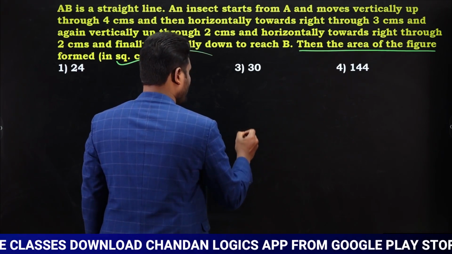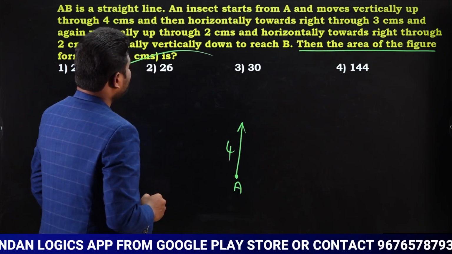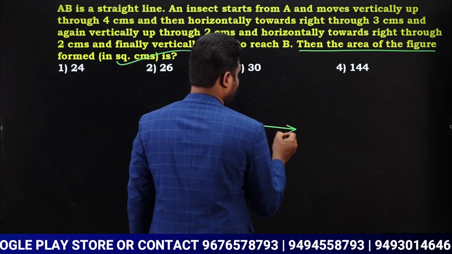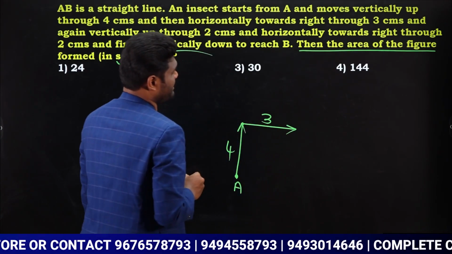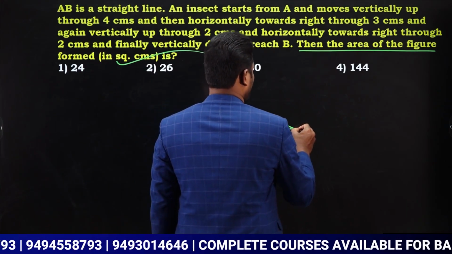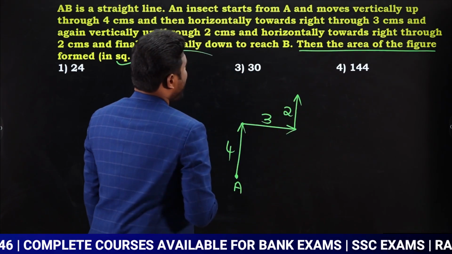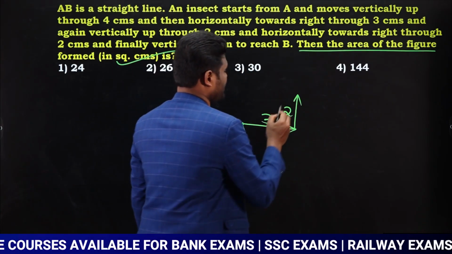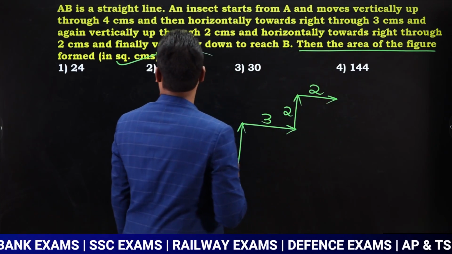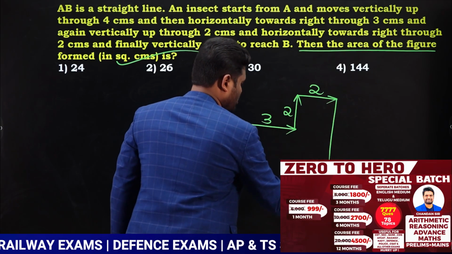Next, horizontally towards right 3 centimeters. And again vertically up 2 centimeters, and horizontally towards right 2 centimeters. And then vertically down to reach B.